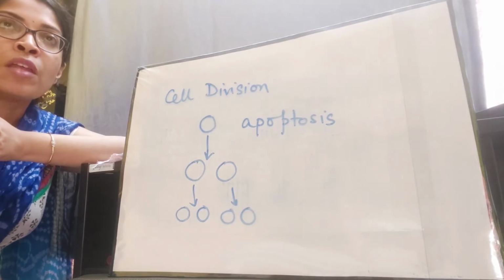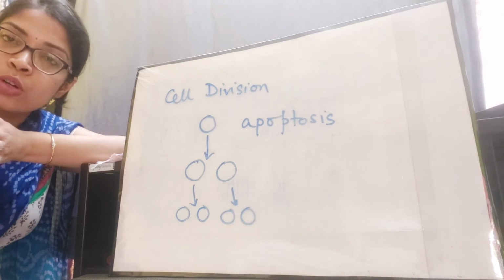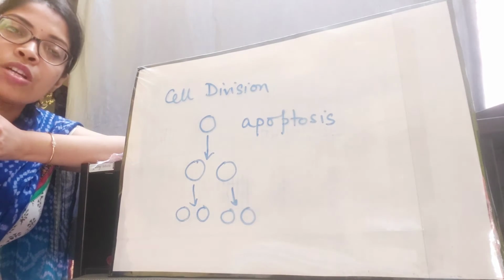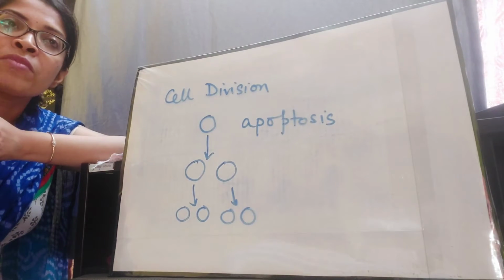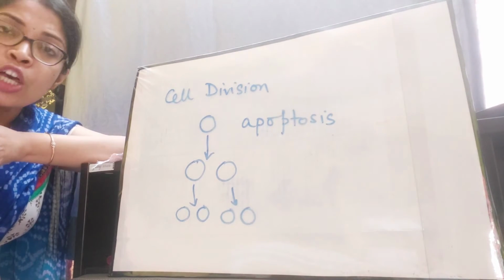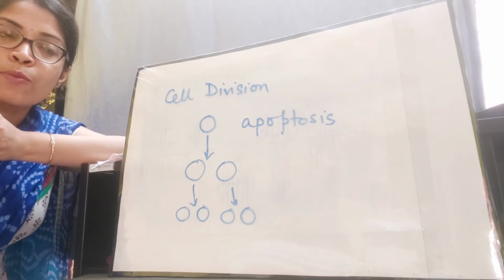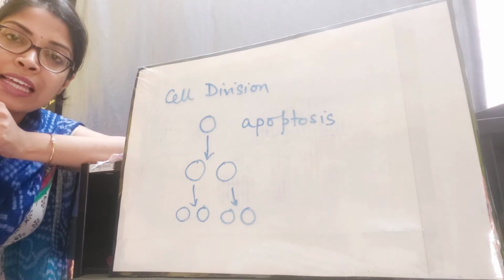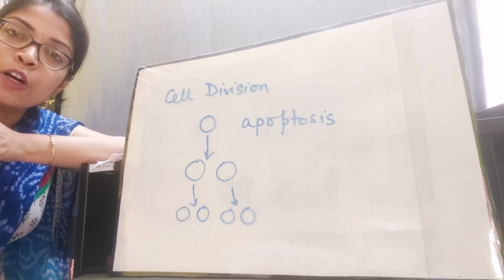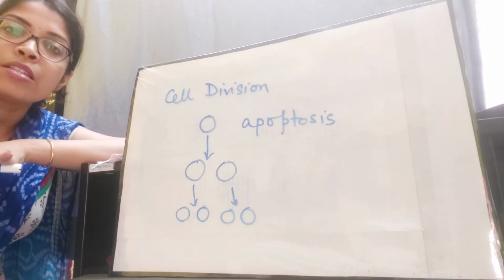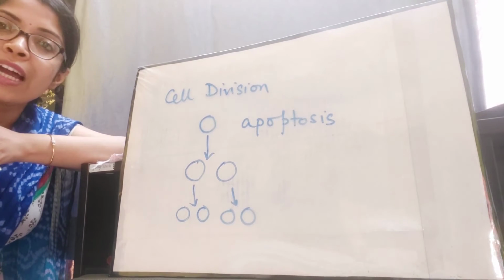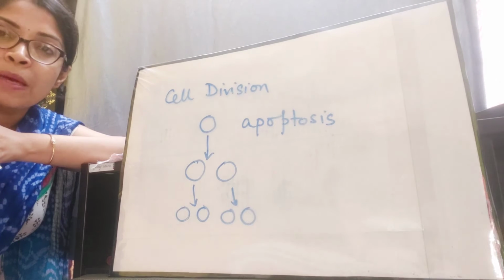When a baby is born, that baby is very small. With time, after about 18 to 20 years of age, the baby grows to be a complete adult human being. How does it happen? When the baby was born, the baby was this little, and then he or she grew up to be a completely adult human being. This is because growth and development took place, and the cells also divided, and this resulted in the growth and development of the baby.